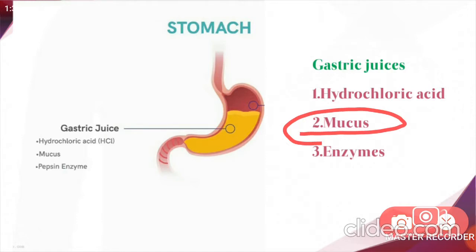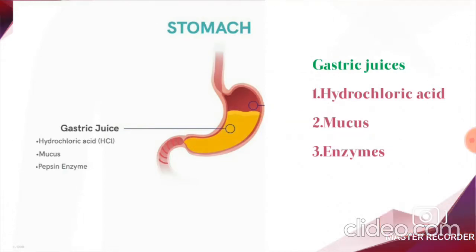And next, the enzymes in the stomach break down proteins into simpler substances like amino acids. Understood? So these are the functions of hydrochloric acid, mucus and enzymes which are present in gastric juice, and this gastric juice is released or secreted by the inner lining of the stomach. Understood? So it's in the stomach where the food gets churned thoroughly and is mixed with the gastric juice to digest efficiently. Understood?